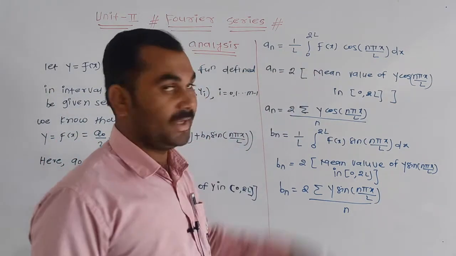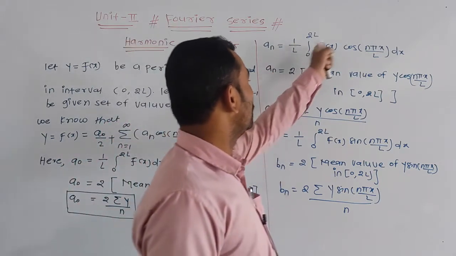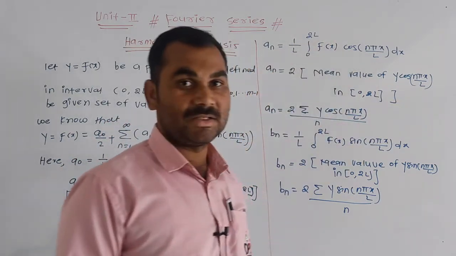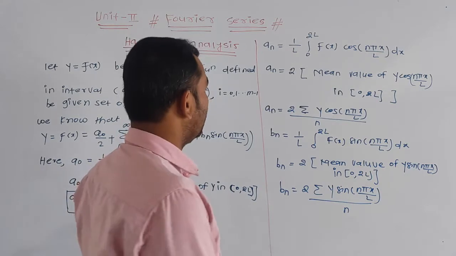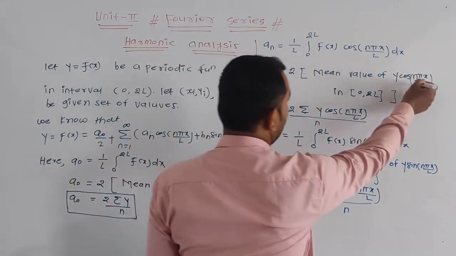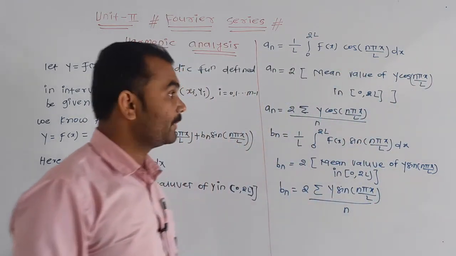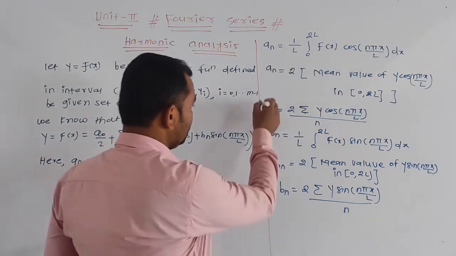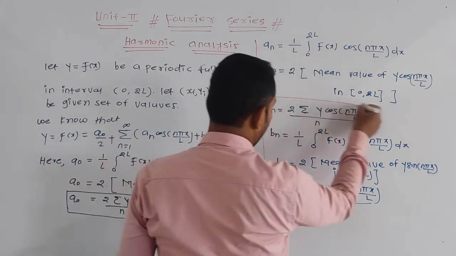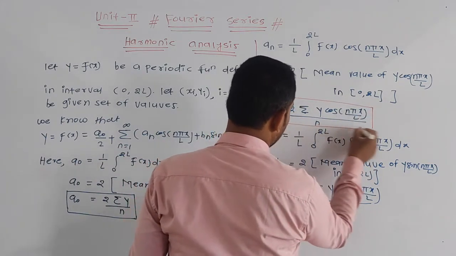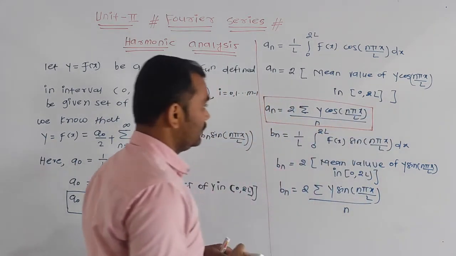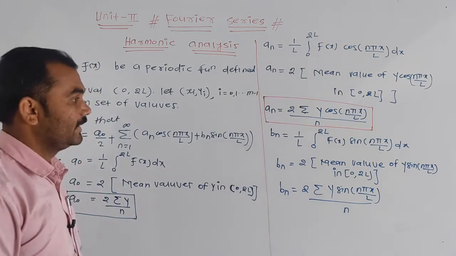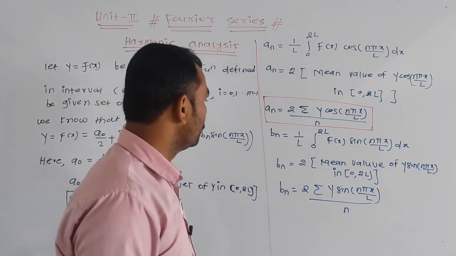Also, this is the formula of an: 1 by L integration 0 to 2L f of x cos n pi x divided by L into dx, or 2 times the mean value of y into cos n pi x upon L in the given interval, or an is equal to 2 times summation y into cos n pi x upon L divided by n.